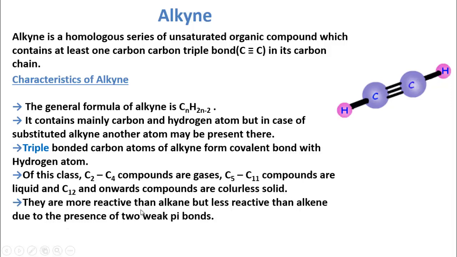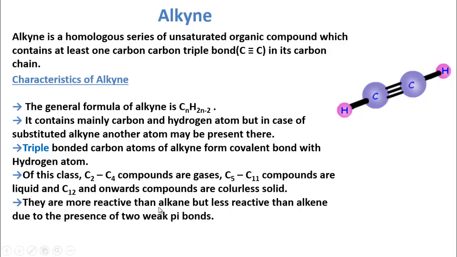They are more reactive than alkane but less reactive than alkene, due to the presence of two weak pi bonds. I have said that in the case of alkene there is one pi bond. I have said the first bond is a sigma bond, and this is a strong covalent bond, and the other bonds after the first bond are called pi bonds. These are weak bonds. In alkene there is one weak bond, but in alkyne there are two weak bonds. That is, the second and third bonds are weak pi bonds.